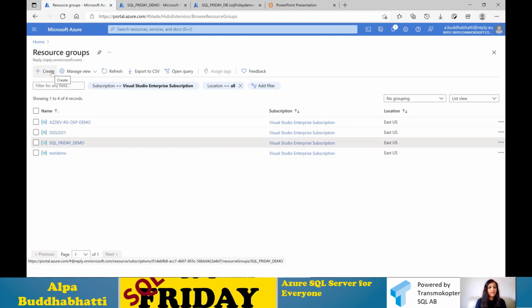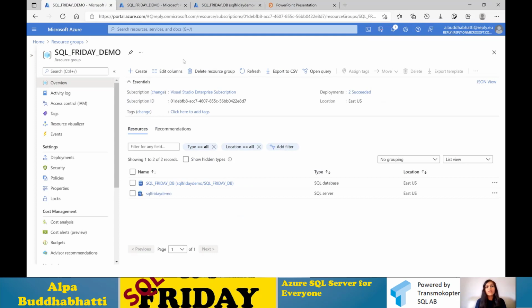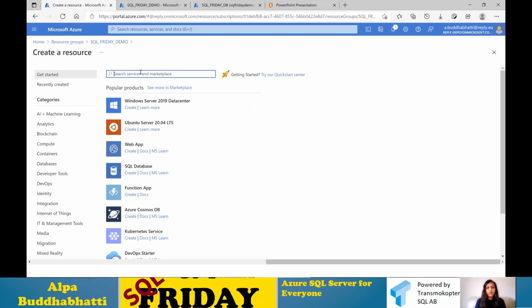So let's start with adding a new Azure SQL Server in the same resource group. Now I'm going to create my SQL Server with a database. I'm just clicking on create resource and then I will type Azure SQL.